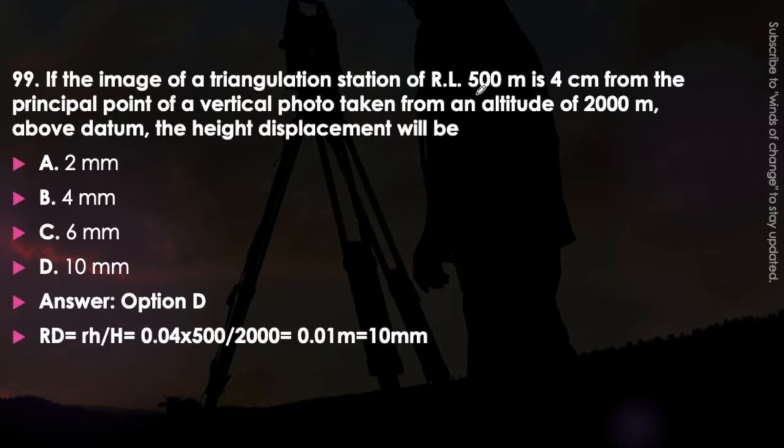The answer will be option D. And how is it determined? The formula for relief displacement is rh upon H, where small r is 0.04, which is given here, 4 centimeter from the principal point. And 500 is the small h, that is the RL of the ground. And capital H is the flying height, which is given here as 2000 meter. So putting in this formula and solving it, we will determine the answer as 0.01 meter, that is 10 mm, or 1 centimeter. So answer D will be the correct answer. Memorize the formula for relief displacement. It is very important.